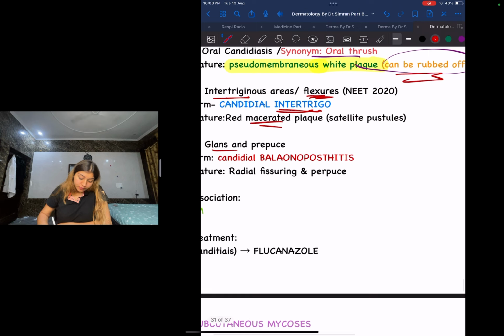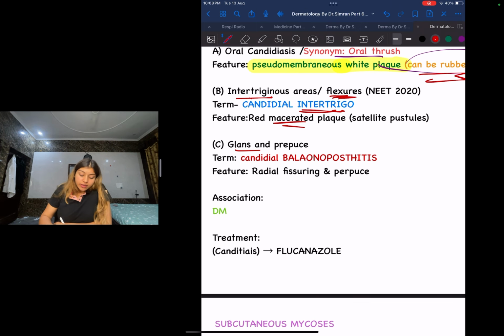Okay, next, guys, another important topic is going to be the glans and prepuce. What is the term going to be called? It is going to be called candidal balanoposthitis. What does this word balanoposthitis mean, guys? You have to understand this, not mug it up. Balano means glans.